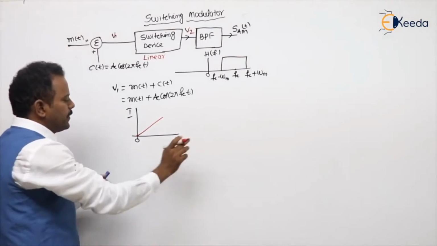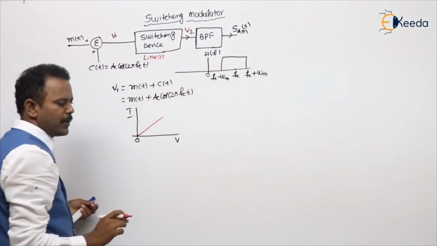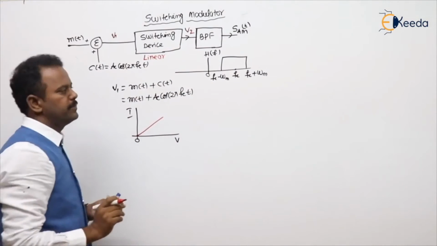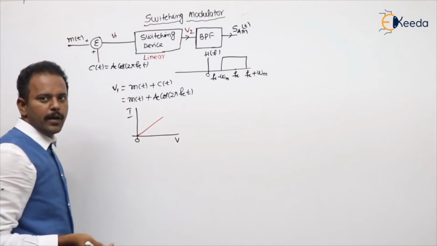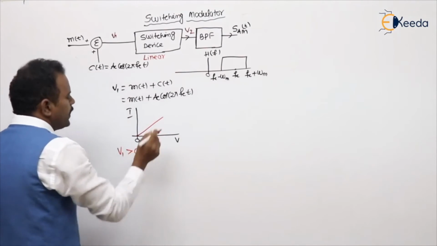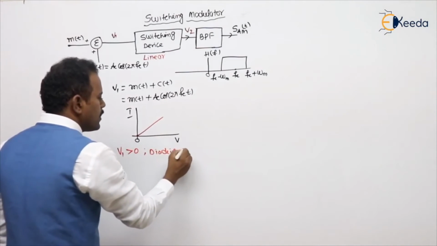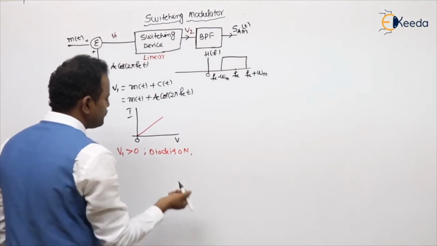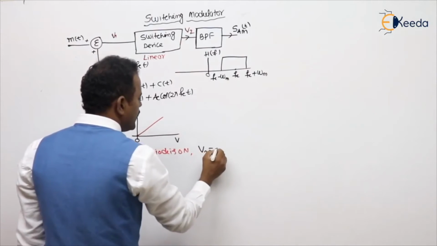If the input is greater than 0, then the output will be the same, because it acts just like a switch on. Before that it is off. If V1 is greater than 0, the diode is on. Diode on means it is acting as a switch. Switch means what output will you get? Diode output is V2 now. So I can say V2 is nothing but V1.